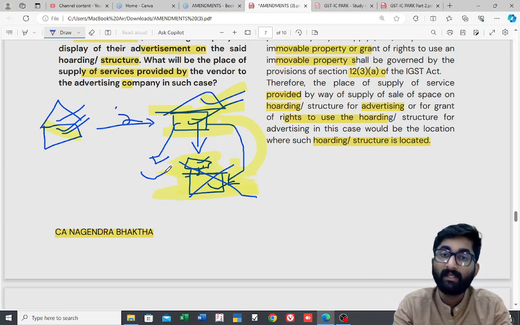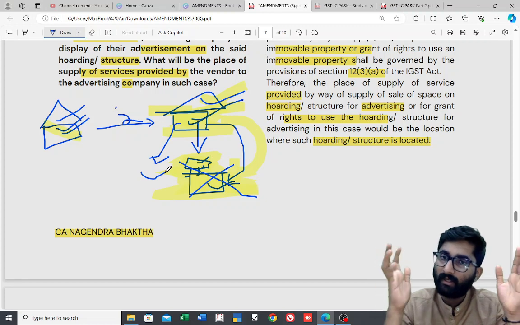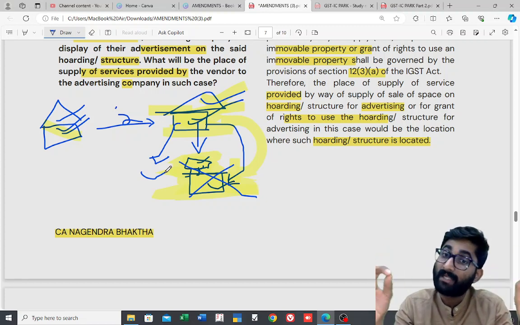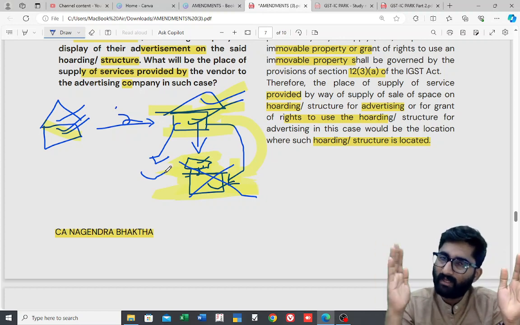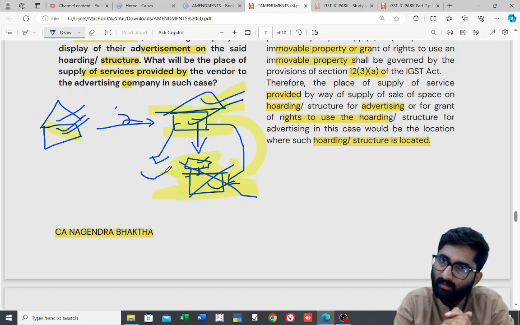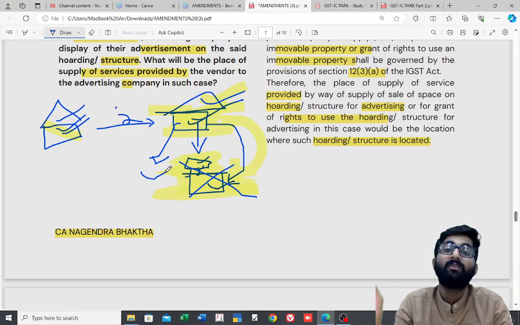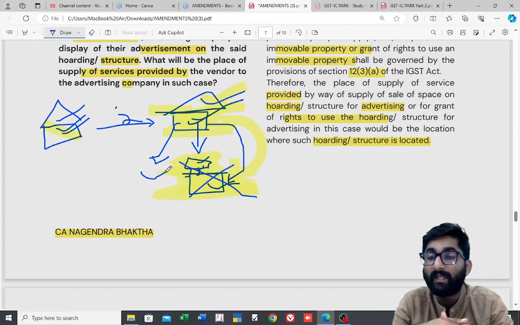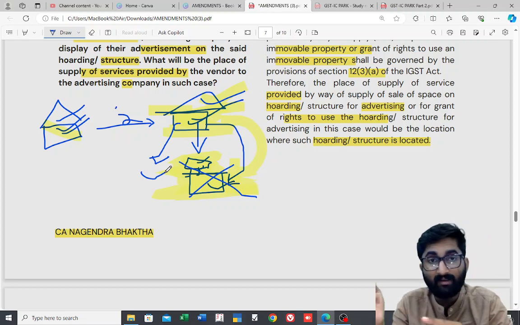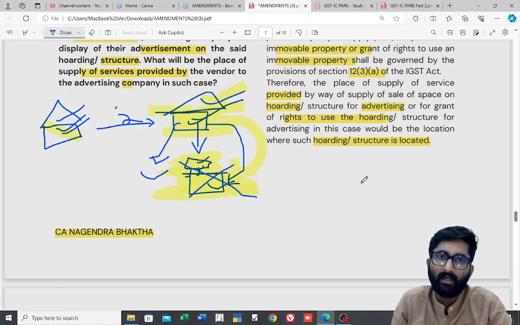Can you recall section number 12(3) to 12(14)? Anywhere have we discussed general advertisement, not advertisement to the government? No, we have not discussed general advertisements. So for the place of supply, we have to go for the general provisions, which is there in section number 12 subsection 2. General provision, you remember general provision, place of supply.